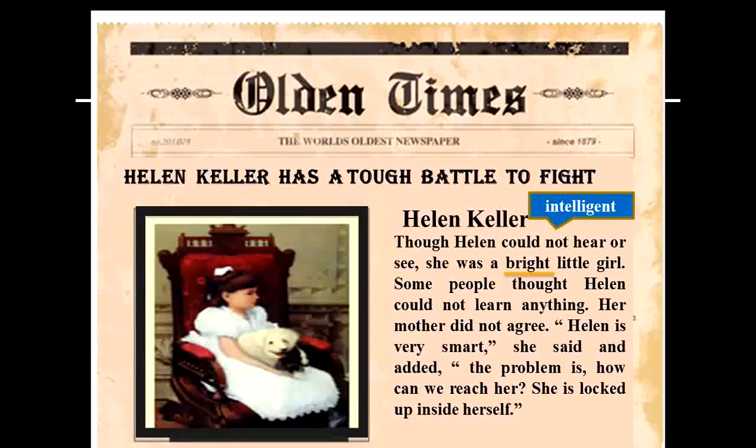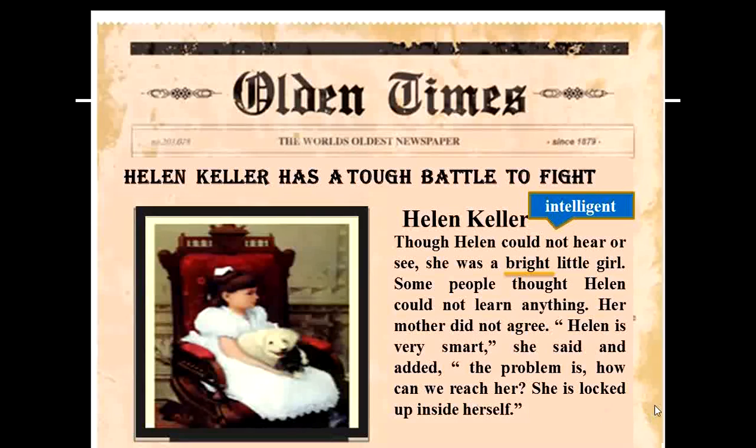But Helen's mother did not accept that. To such people who tried to discourage Helen, she sternly replied that her daughter Helen was very smart and that it's only a matter of time that she learns to communicate with others. And once she has mastered the art of communicating with others, there'll be no stopping her from learning anything.